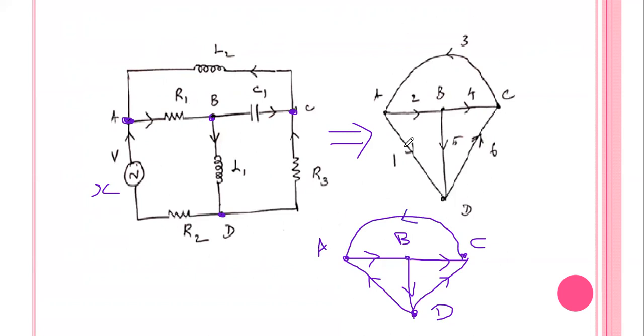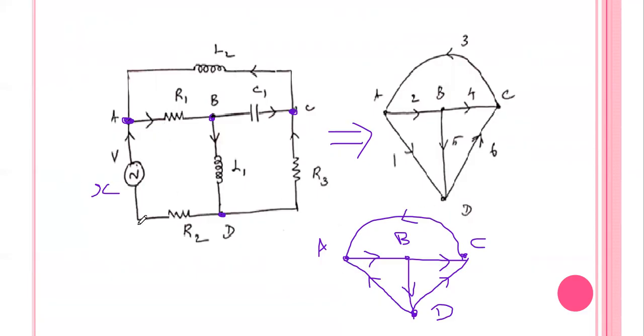You see, this is the graph of the given network. So this is the procedure to obtain the graph from the given network. You keep all nodes in the network as they are, and we have to give names to the nodes: A, B, C, D. And we have to replace all circuit elements like resistor, inductor, capacitor by simply a line, with the current direction as given in the network. You just put the current direction as it is.